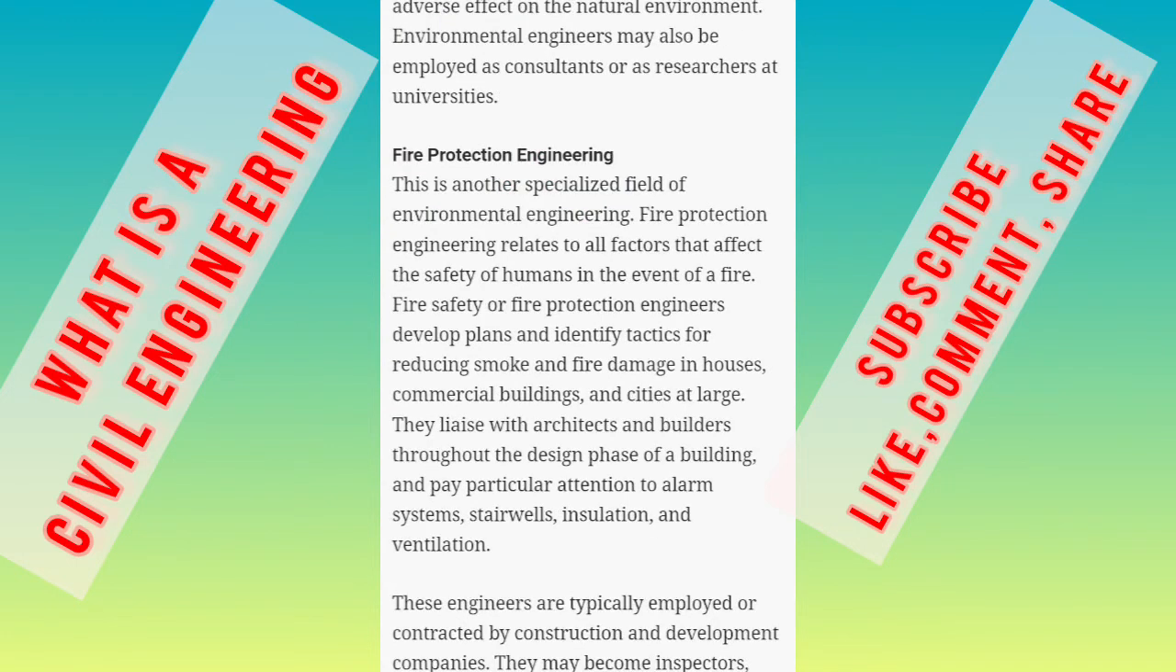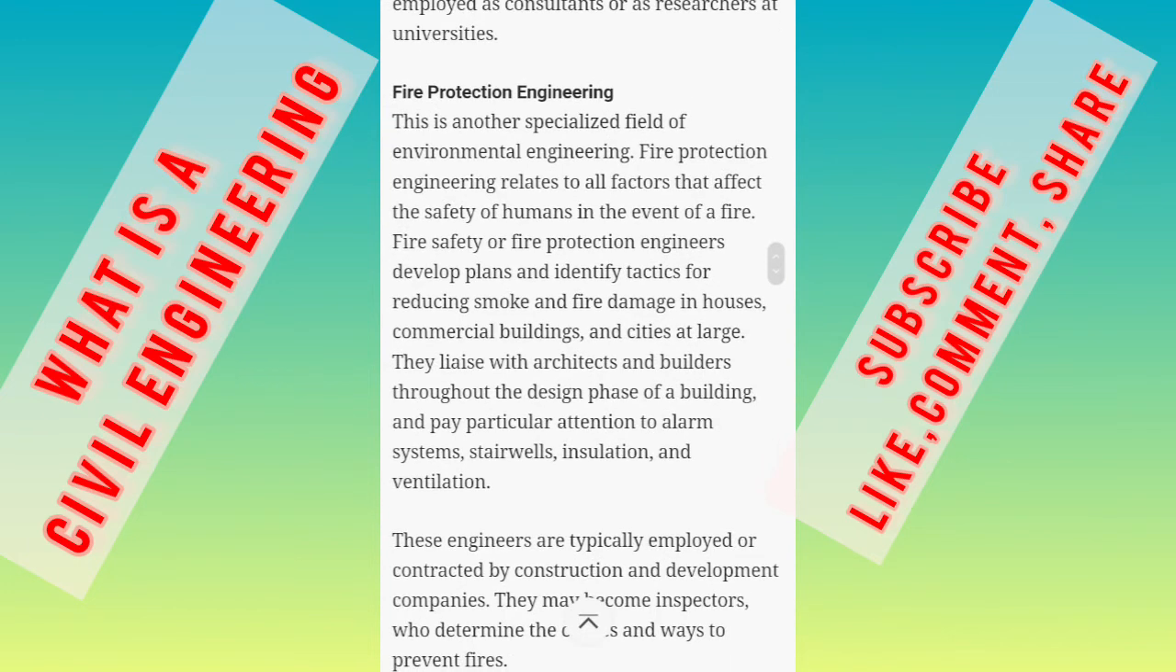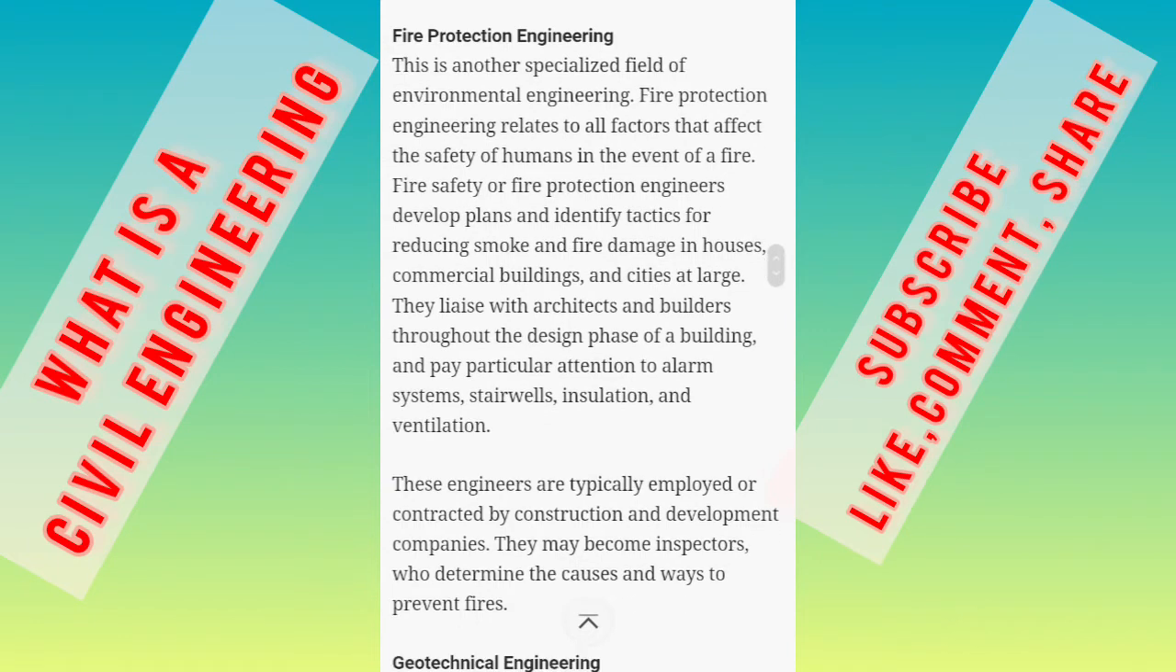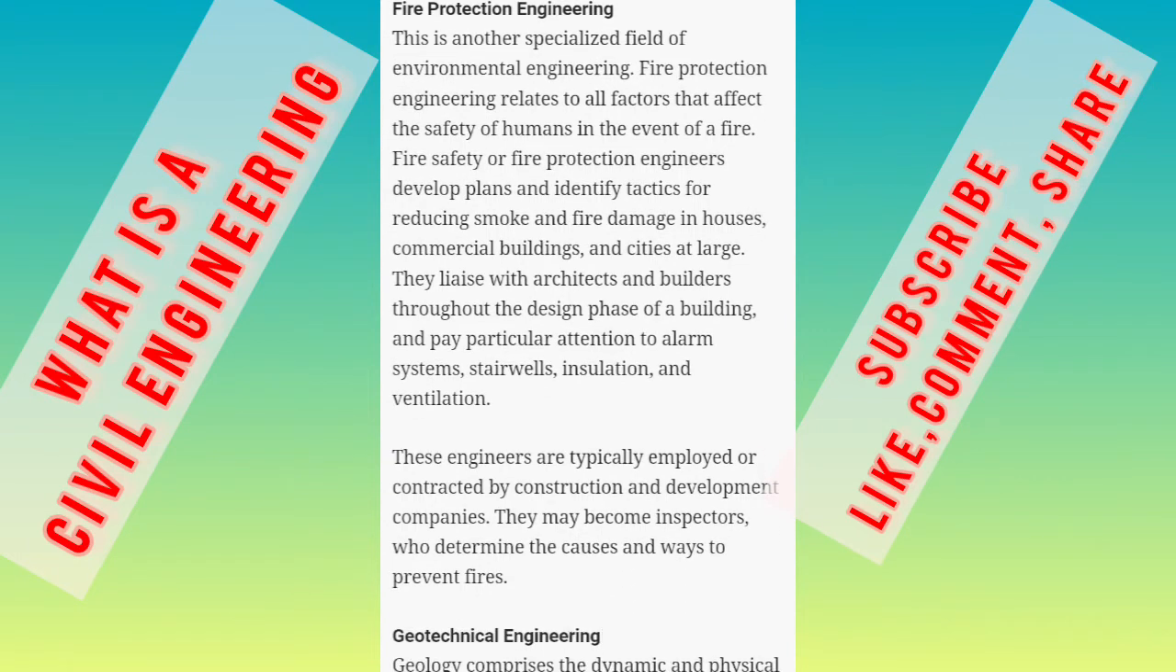Fire protection engineering. This is another specialized field of environmental engineering. Fire protection engineering relates to all factors that affect the safety of humans in the event of a fire. Fire safety or fire protection engineers develop plans and identify tactics for reducing smoke and fire damage in houses, commercial buildings, and cities at large. They liaise with architects and builders throughout the design phase of a building and pay particular attention to alarm systems, stairwells, insulation, and ventilation.